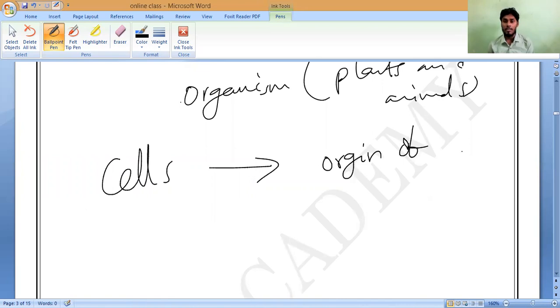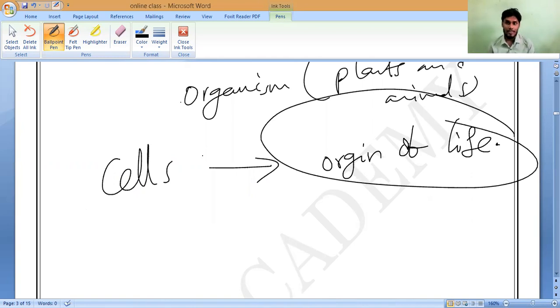Origin of life means every living organism will develop from a single cell only. Correct or not? A single cell will become two cells, two will become four, and four will become eight. It doubles every time. Eight will become 16, not 12. Can a cell divide into three, or only two?